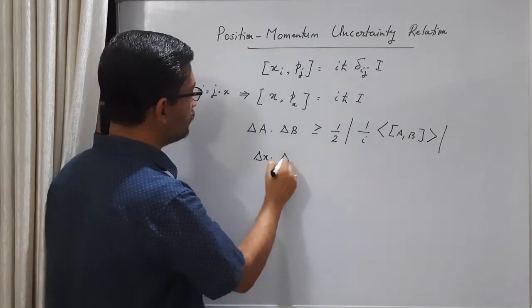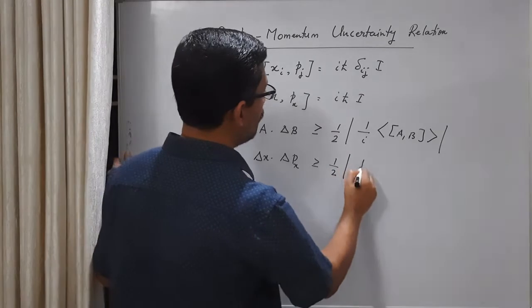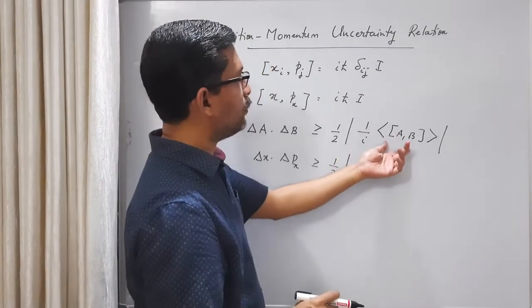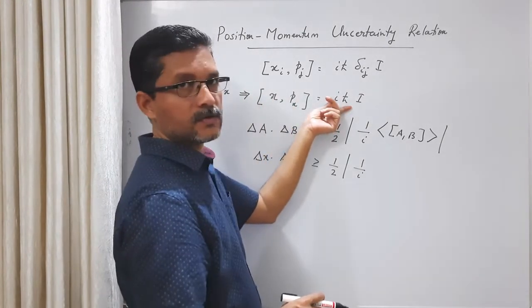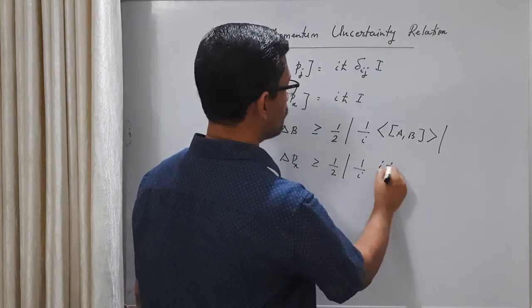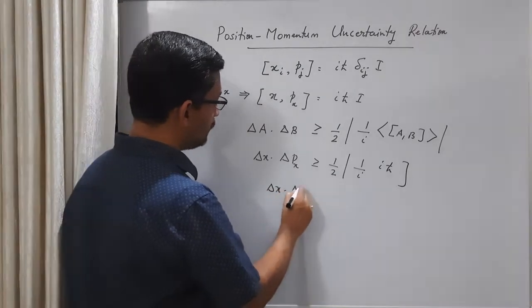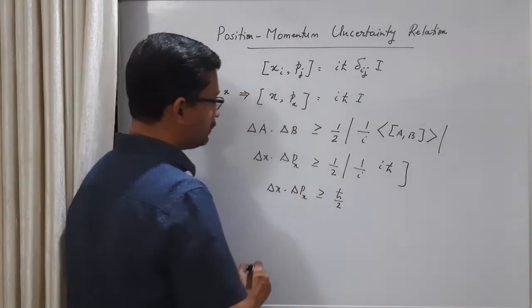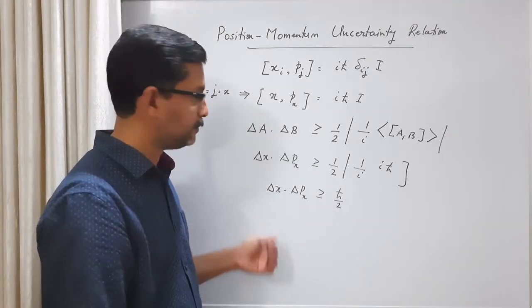Delta x times delta px is greater than or equal to 1 by 2 times 1 by i times the expectation value of the commutator, which is i h-cross. Its expectation value is simply i h-cross. So i will cancel. We get delta x, delta px greater than or equal to h-cross by 2. This is Heisenberg's uncertainty relationship between position and momentum.